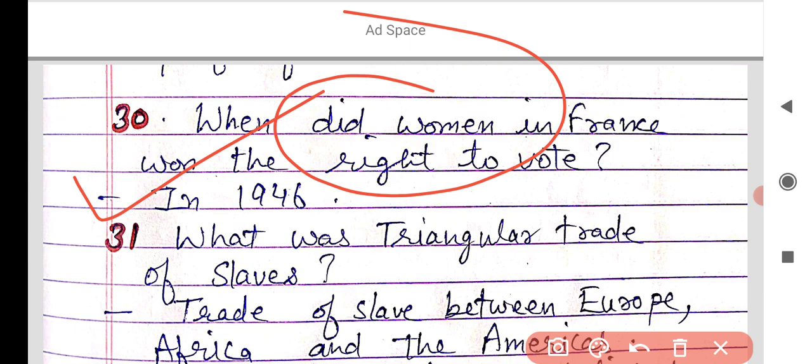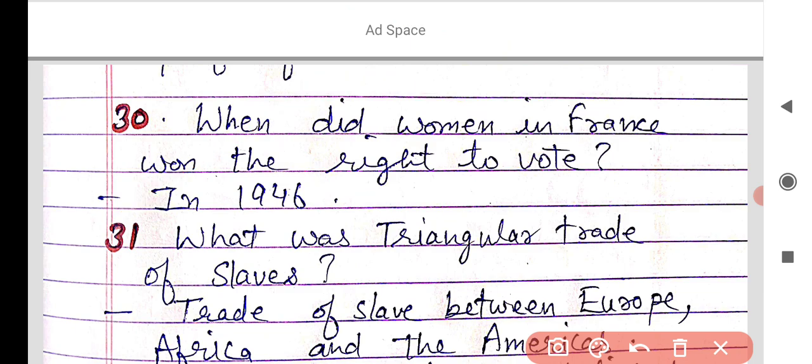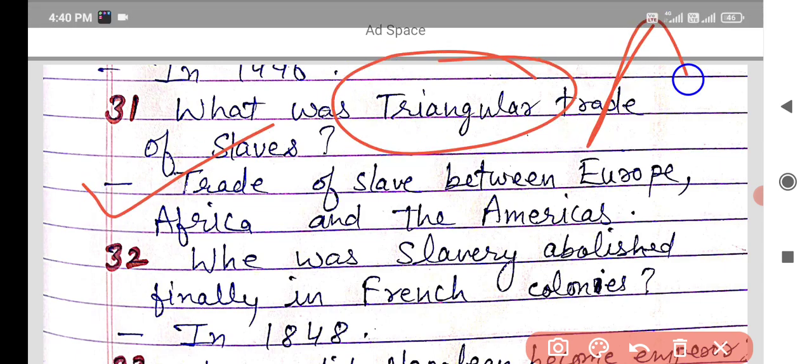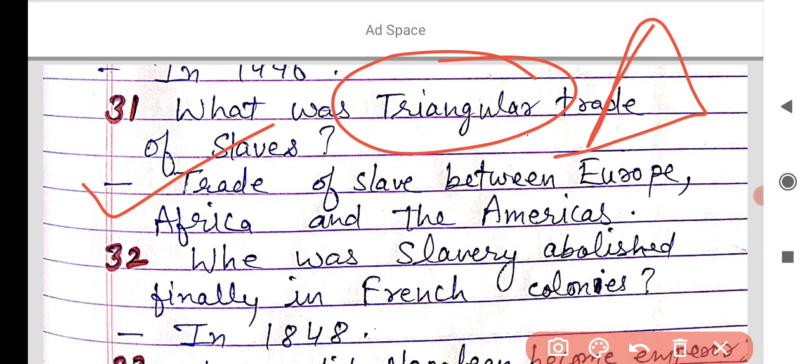And what was the triangular trade of slaves? The trade of slaves between Europe, Africa and the Americas was known as triangular trade. Triangular here means these 3 continents form a triangle. For example, Africa is there, and Europe and then America.